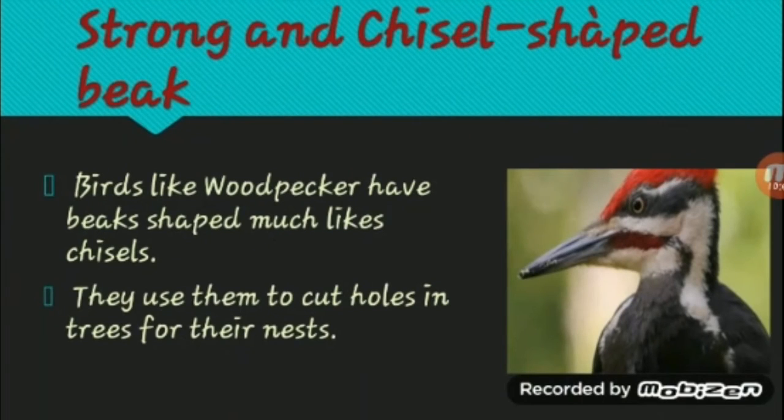The next type of beak: strong and chisel shaped beak. Birds like the woodpecker have beaks shaped much like chisels. So you see the beak of this bird, it's like a chisel. They use them to cut holes in trees for their nests. Have you seen in movies or any videos, the woodpecker sitting at a tree and pecking tuck, tuck, tuck? Have you ever heard that sound? It will peck wood and make a hole in it.